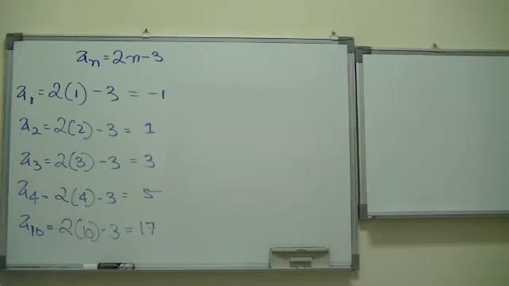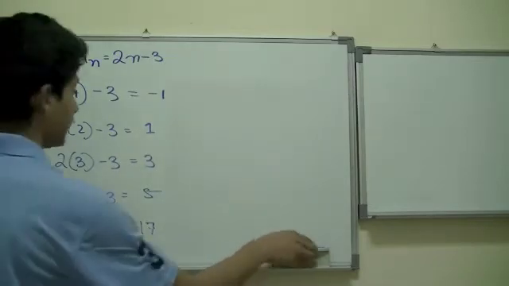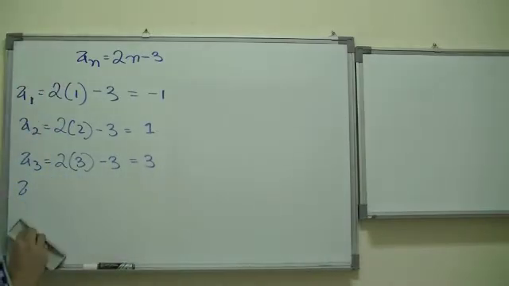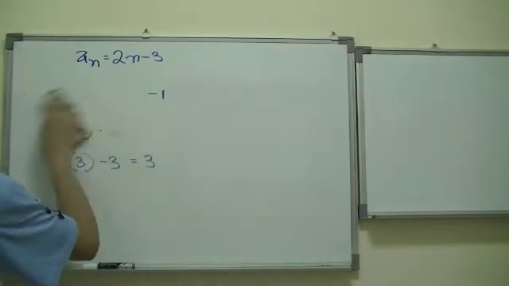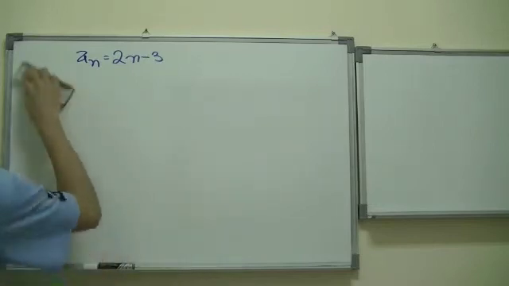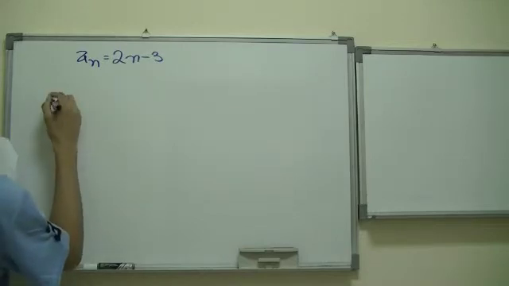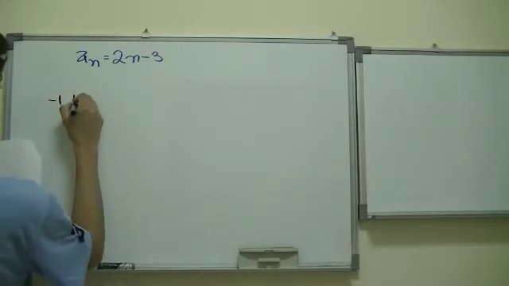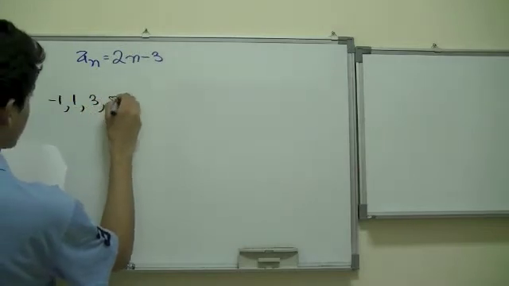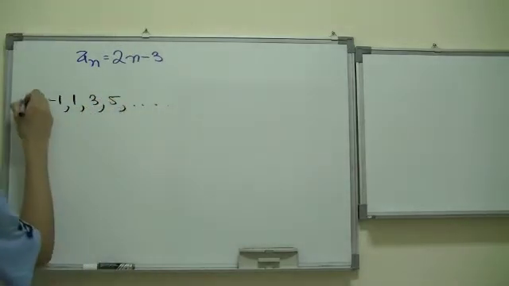So let's see something like this. The pattern that we just formed can be the pattern of this sequence, which looks like negative 1, 1, 3, 5, and goes on forever.